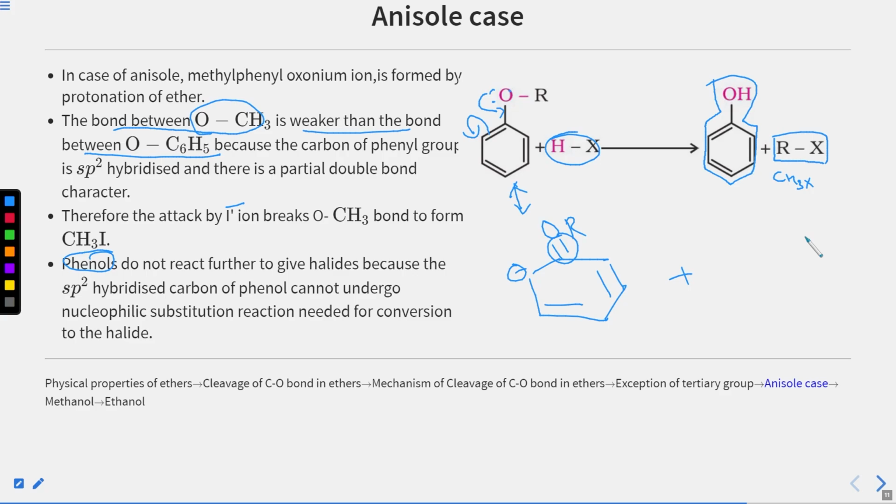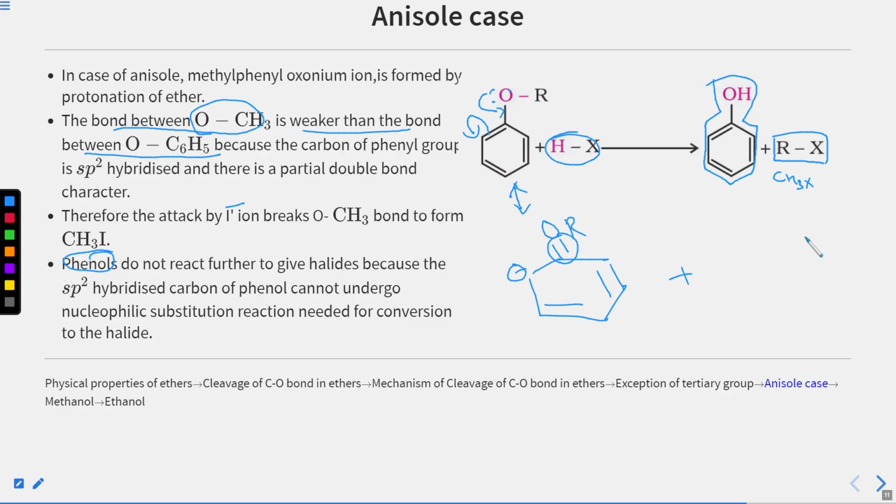Okay, and if we have a tertiary carbocation and a primary carbocation, then also the reaction will go through SN1. Means the SN1 is more preferred here. Only in case of primary carbocation where tertiary is not present, then and only then will it go through SN2 mechanism. Okay, so this was about our reaction of ethers with halo acids.